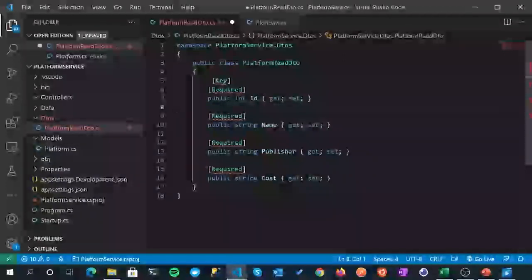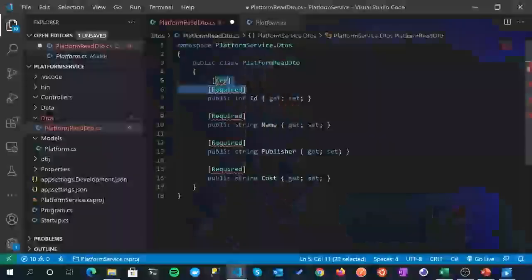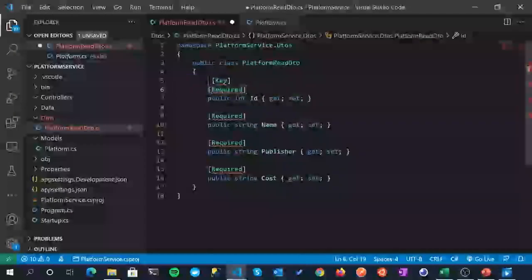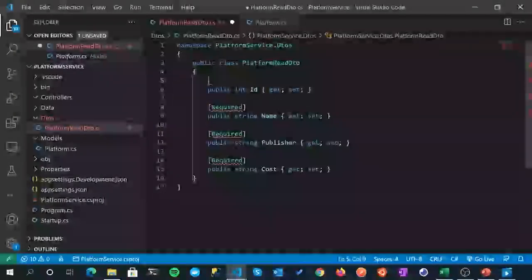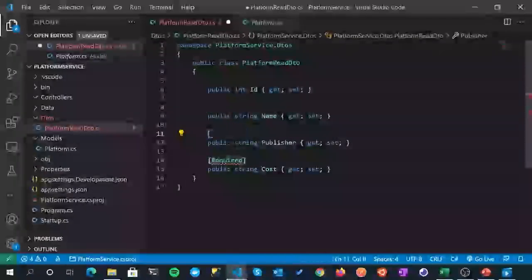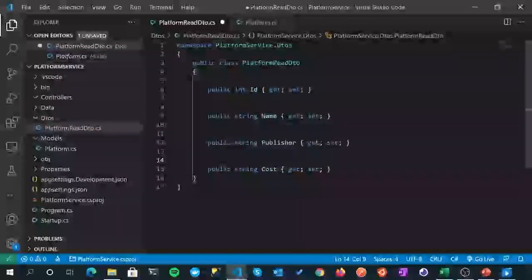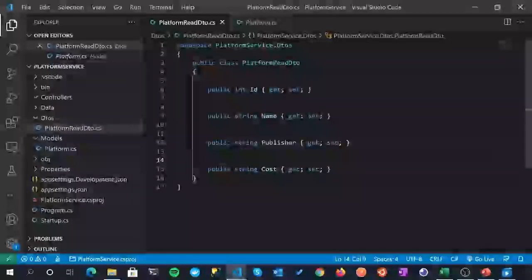And then cost, the reason I put this property in is really to make the point that this could really be an internal bit of data that we don't ever want to expose. So again, if you didn't want to expose that, you would take it out. But for now, I'm just going to leave it in. May take it out later. We'll see how we go. So for the moment, our read DTO is going to be exactly the same as our platform DTO, and that's fine. But what it does mean is that you can change your internal platform model later, and this could remain exactly the same. Fantastic. All right, so that's all looking good.